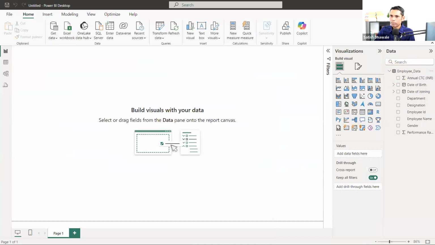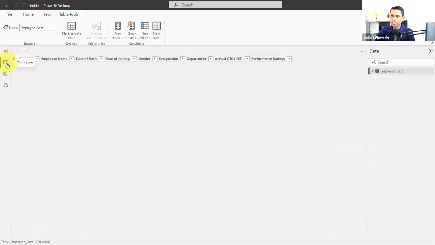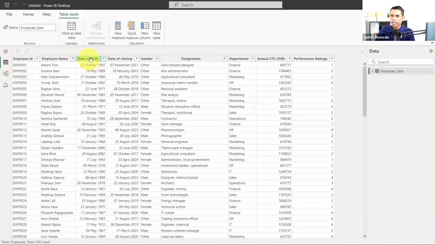Now, I'm going to click inside the table view to see the data in a proper way. Here it is. We are having employee ID, employee name, date of birth, date of joining, gender, then a designation, department, annual CTC, performance rating. Okay. So now it's time to apply some basic date formulas, as well as we'll go for the advanced one.